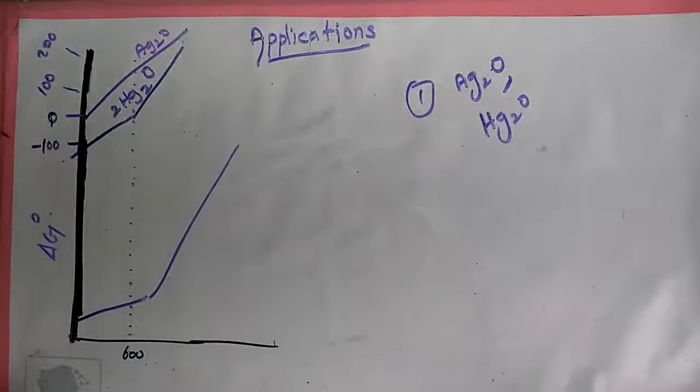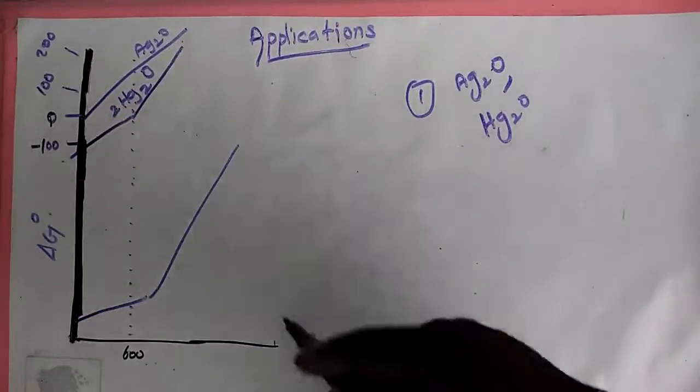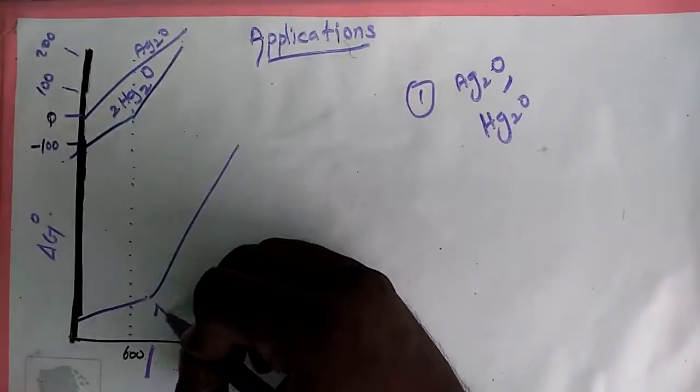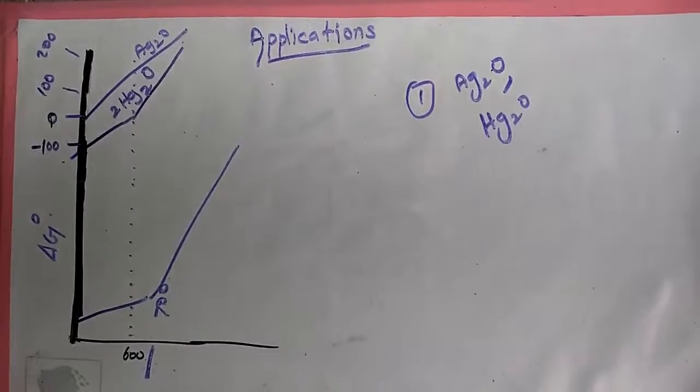The Ellingham diagram for the formation of Ag2O and Hg2O is at the upper part of the diagram, and the decomposition temperatures are 600 to 700 Kelvin respectively. It indicates that these oxides are unstable at moderate temperatures and will decompose on heating even in the absence of a reducing agent.